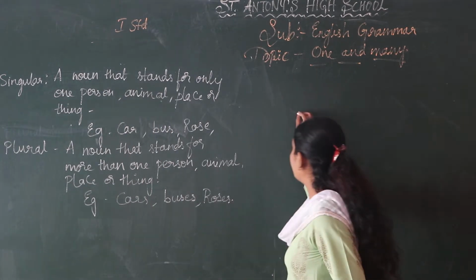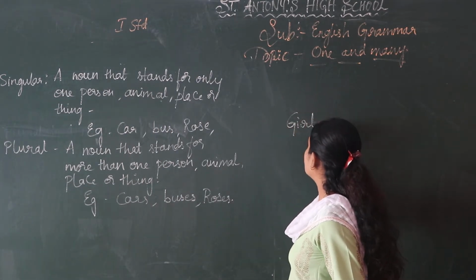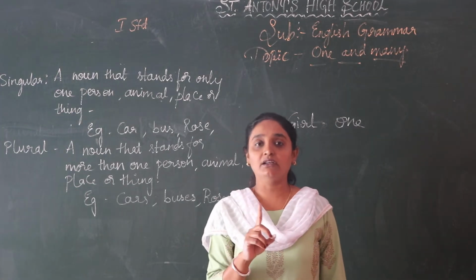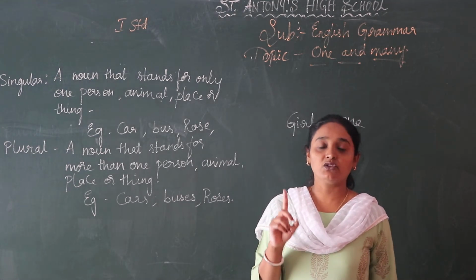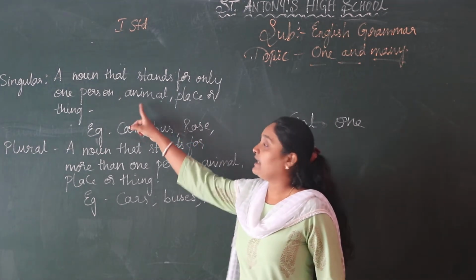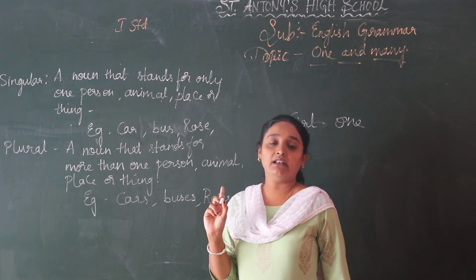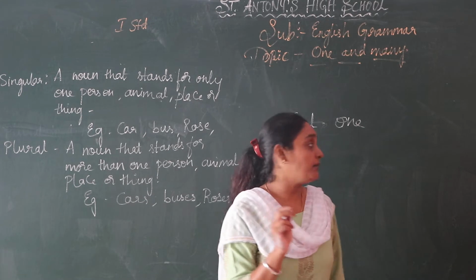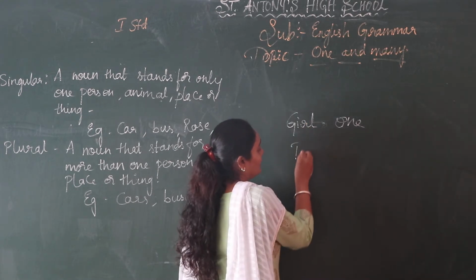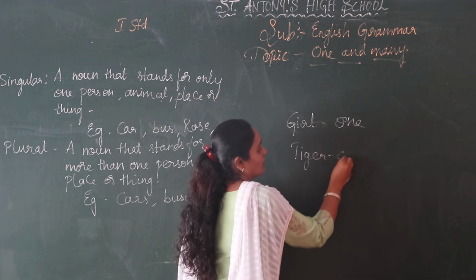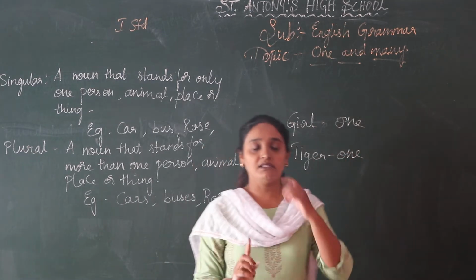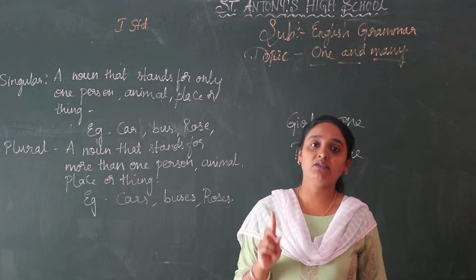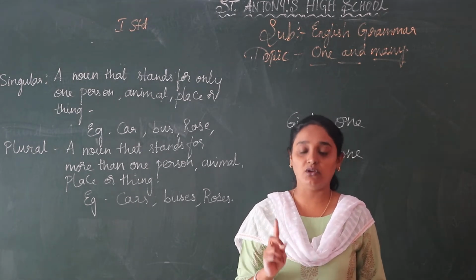For example, I am writing girl. She is one. I am telling only one girl. I am not telling more girls. So it is one girl. Any animal you can tell, for example, tiger. I am telling only one tiger, so I am not adding s for it. Tiger, T-I-G-E-R. This is only one. Any one person, animal, place or thing, any place also. So it is one, and that stands for a singular noun.